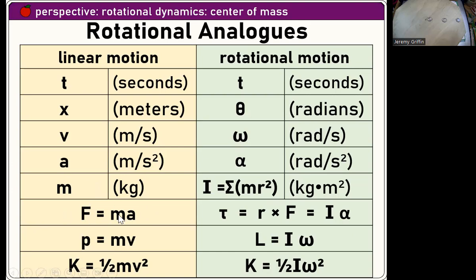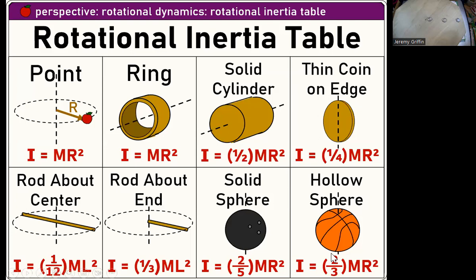Newton's second law of motion, F equals ma. The rotational analog is torque, which causes rotational inertia times angular acceleration. Torque equals I times alpha. And you get a torque by applying r cross F. Momentum equals mass times velocity. Angular momentum is rotational inertia times angular velocity. Translational kinetic energy is 1/2 mv squared, and rotational kinetic energy is 1/2 I omega squared. Boom. And so here's the rotational inertia table.